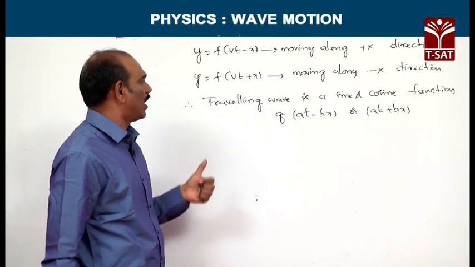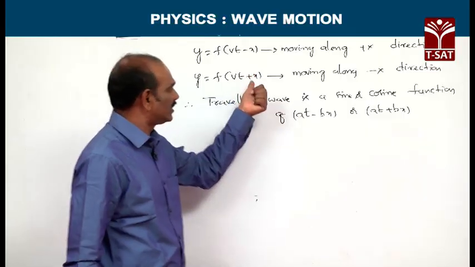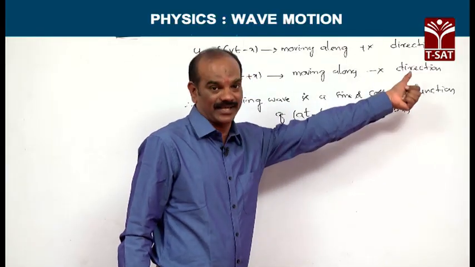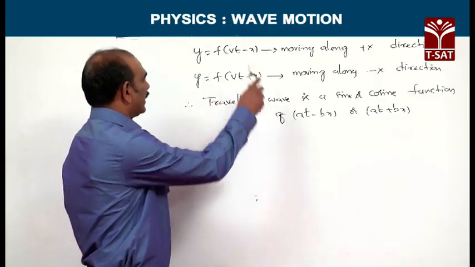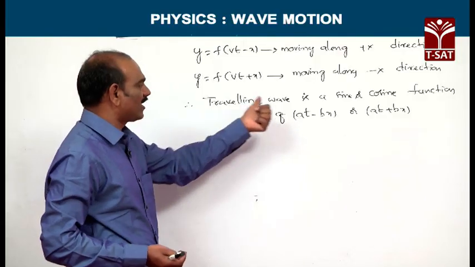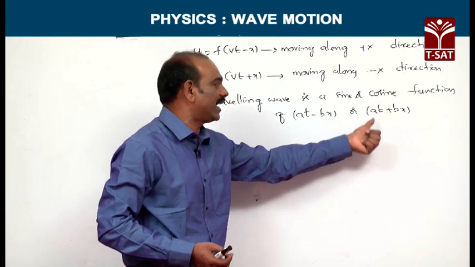If it is of the form y equal to f of vt plus x, this is the representation of a progressive wave which is moving along the negative x direction. Therefore, the function can be either sine or cosine.